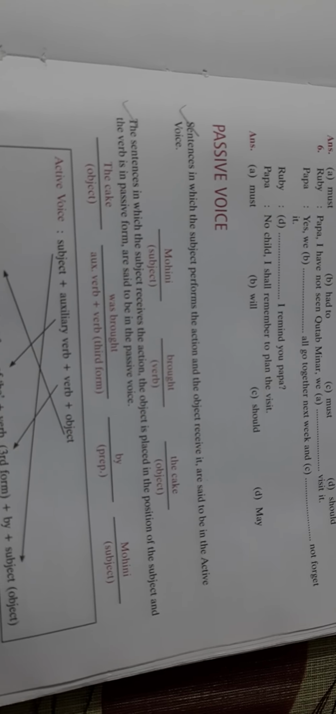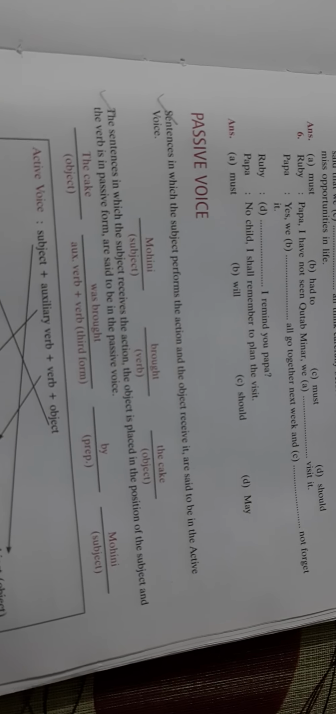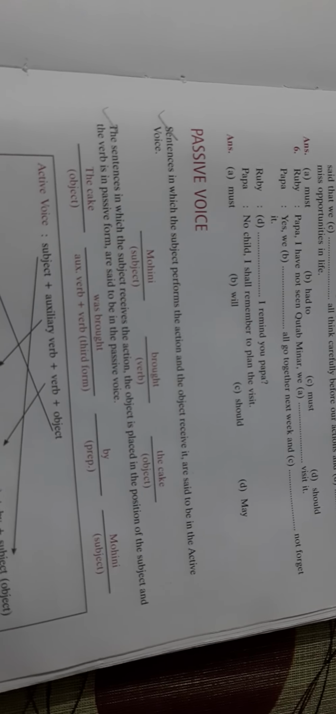Mohini is the subject, brought is the verb, and cake is the object. So the subject Mohini is performing an action and the action is of bringing the cake. So this is said to be in the active voice.